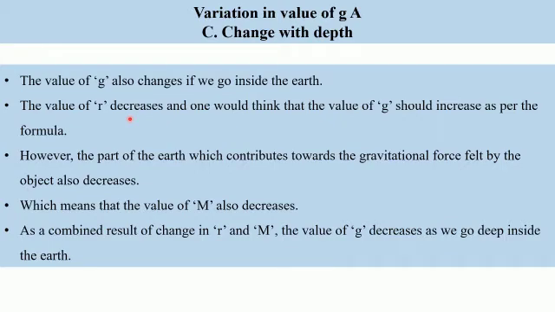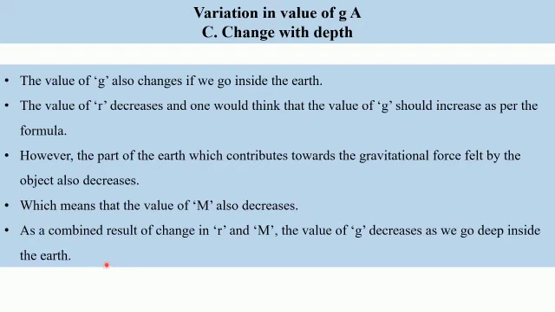So as we are moving towards the center of the Earth, we expect that the value of g should increase as per the formula. However, the part of the Earth which contributes towards the gravitational force felt by the object also decreases, which means that the value of M also decreases. And as a combined result of change in r and M, that is the mass of the Earth, the value of g decreases as we go deep inside the Earth.